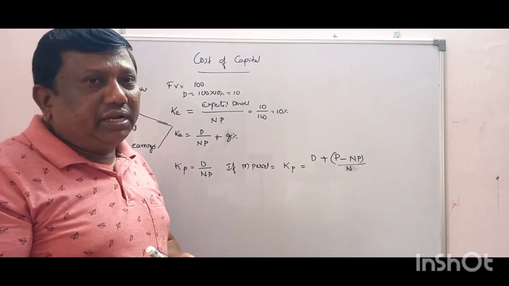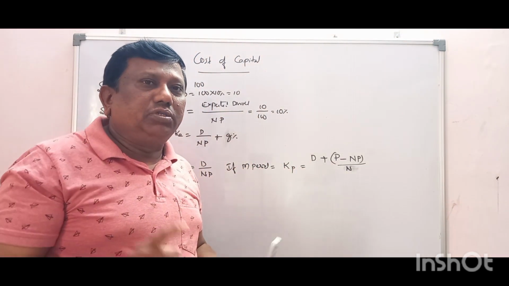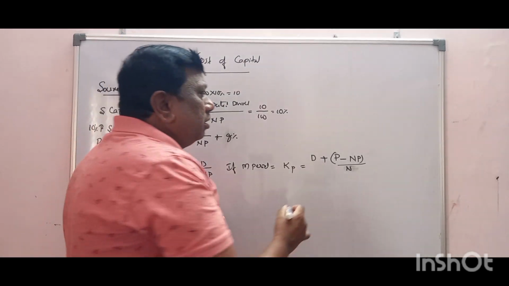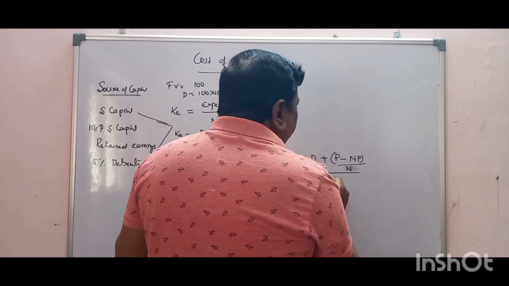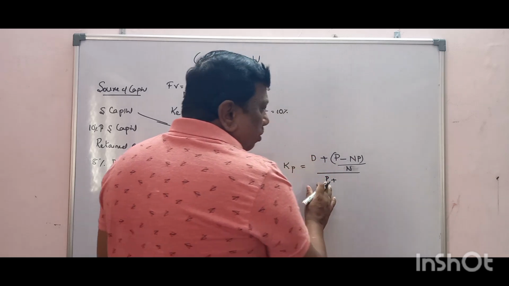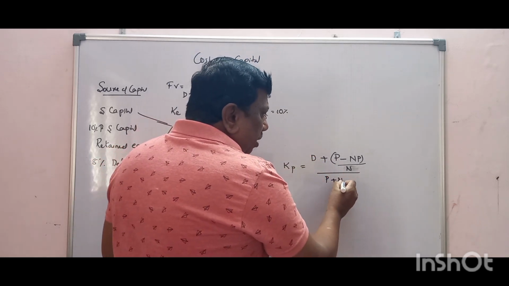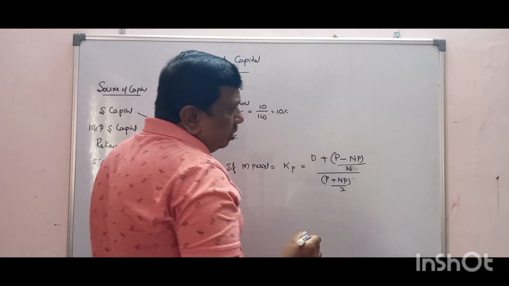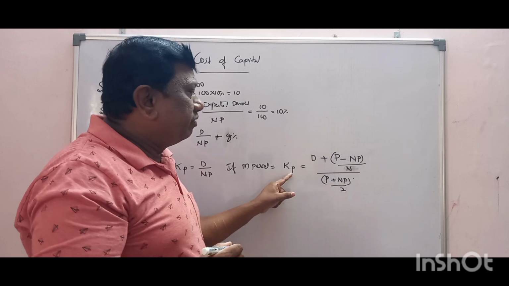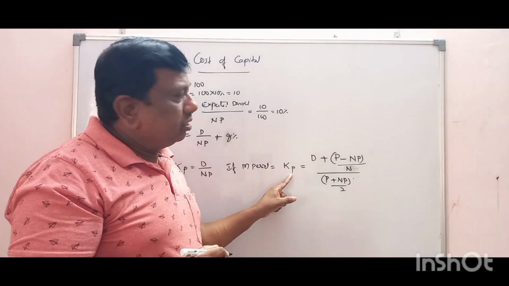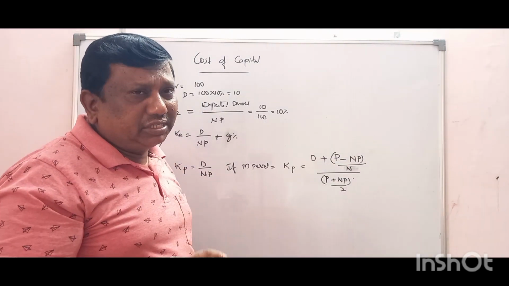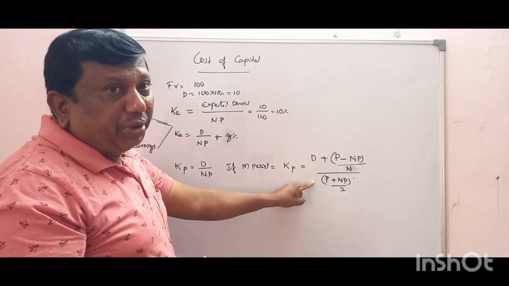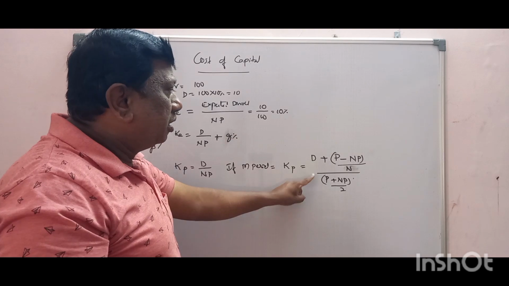Because dividend and interest are all transferred to the profit and loss account, each year we are transferring the dividend. So we are dividing by N only. The whole is divided by P plus NP, where P means maturity value and NP means issue price, divided by 2. This is the formula to find out KP. Later we will discuss the 100%, it is not necessary. This is for redeemable, repayable preference shares.